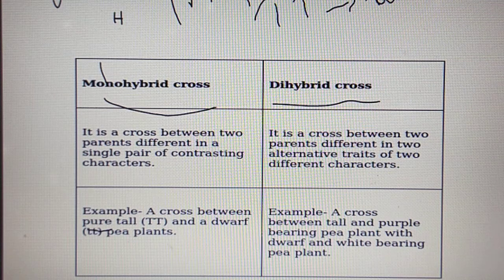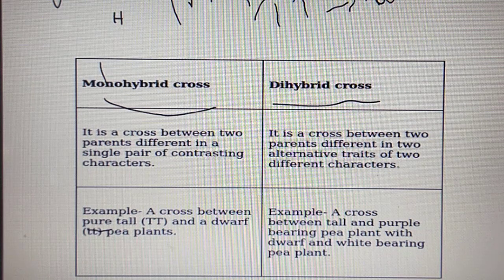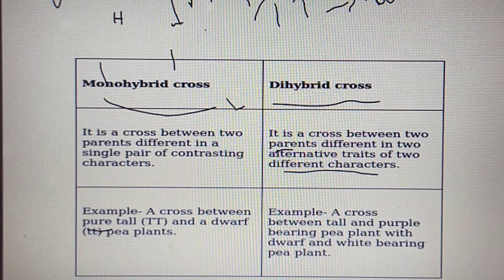Next is a dihybrid cross. What do you mean by dihybrid cross? It is a cross between two parents different in two alternative traits of two different characters. Here, these two parents are different in two pairs of characters. They are different in two alternative traits, for example, height and pod color, or round seed shape and the seed color. Any two characters, they will be different.